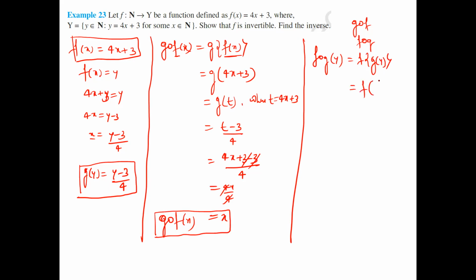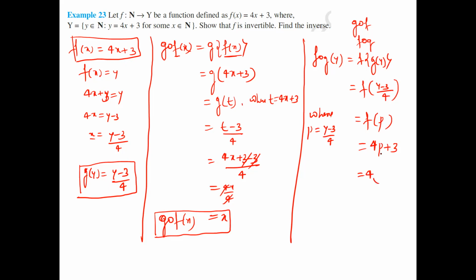Now f of, what is the g of y value? G of y value means (y minus 3) divided by 4. Now write it as f of p, where p equals (y minus 3) by 4. Now what is the f of p? In place of x, we just have to put p. So f of p is nothing but 4p plus 3.